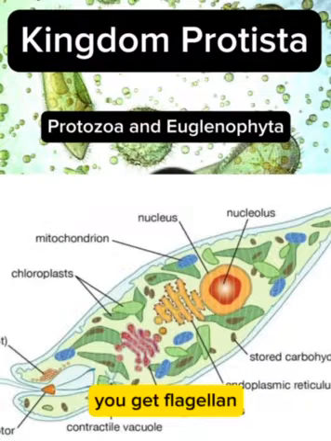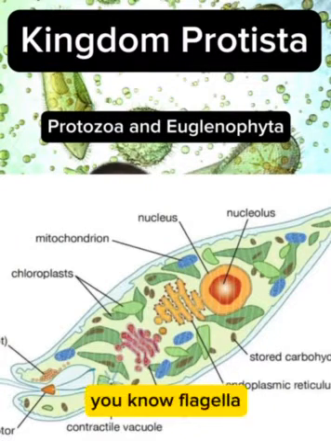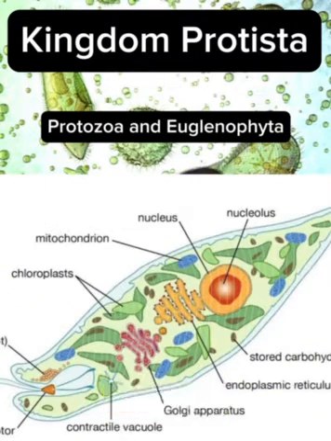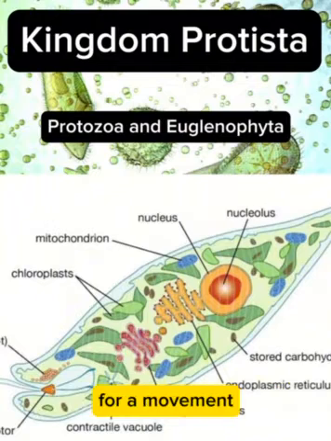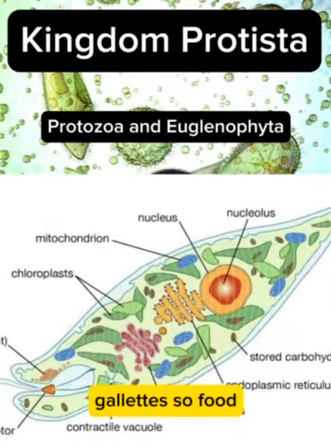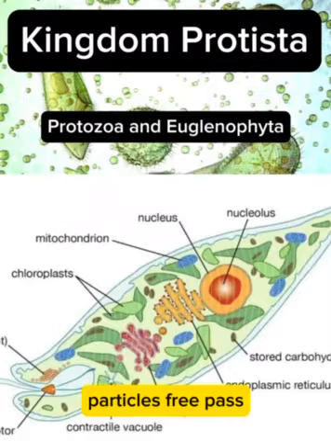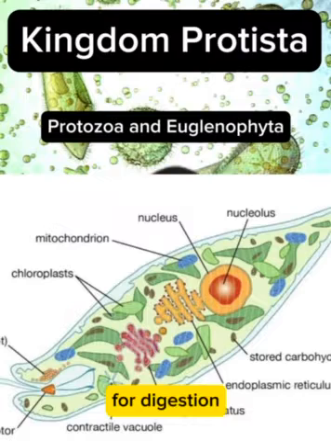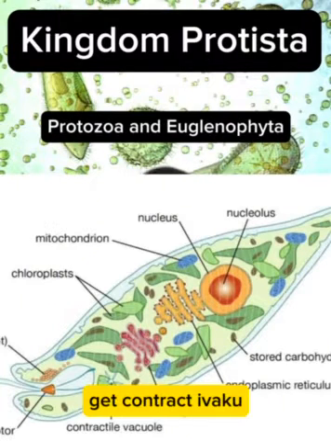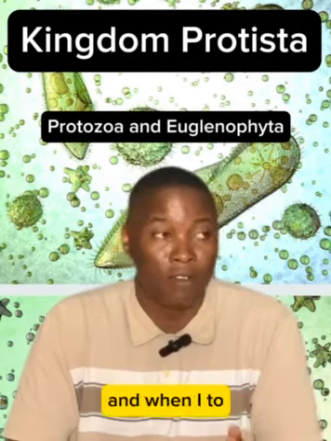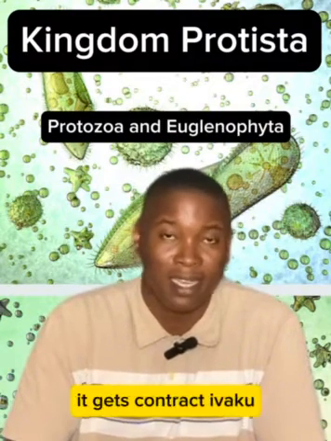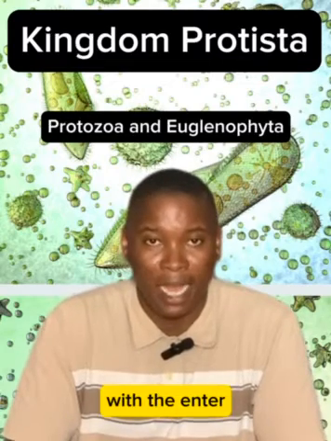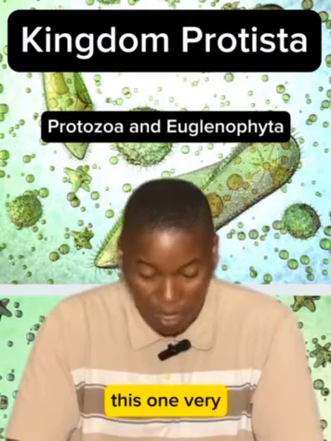It has a flagellum which it uses for movement. Flagellum resembles a whip, so we call it a whip-like structure that Euglena uses for its movement. Euglena has a gullet, so food particles can pass through that gullet and enter the cell for digestion and use. Euglena also has a contractile vacuole, and you find it in aquatic environments. The contractile vacuole lets it regulate the amount of water entering and leaving the cell. This is very important.